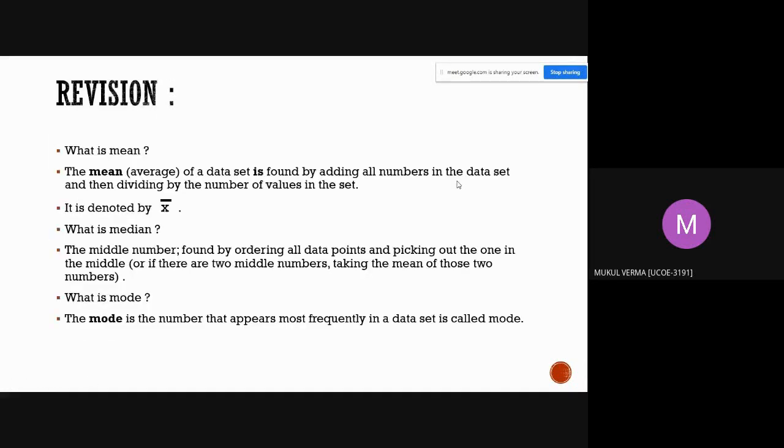So, let's start with our revision first. What is mean? The mean average of a data set is found by adding all the numbers in the data set and then dividing by the number of values in the set. It is denoted by x bar.